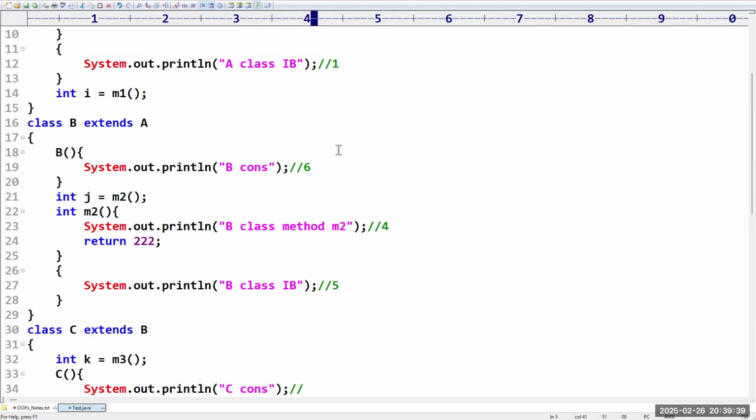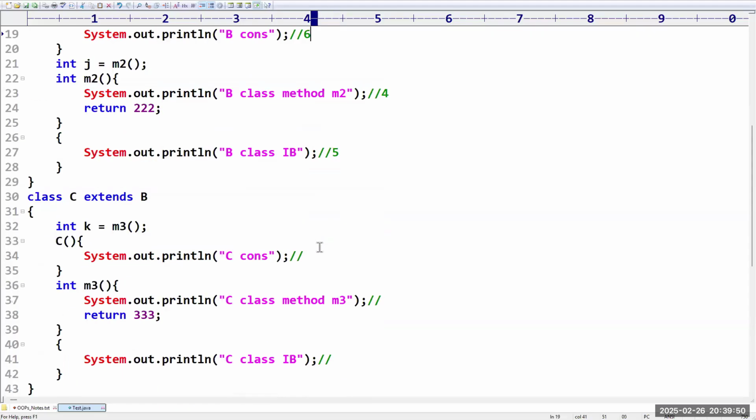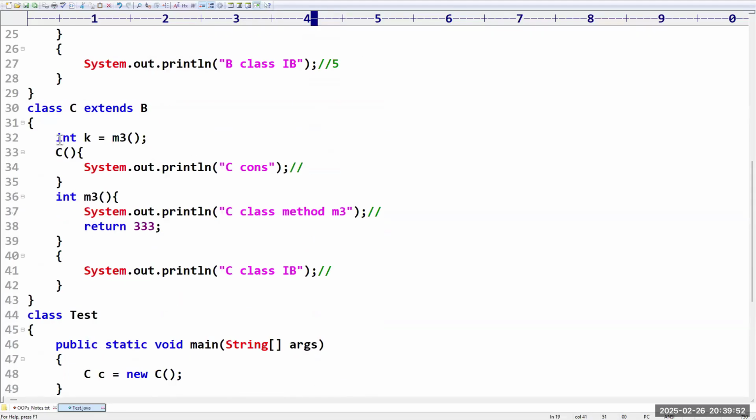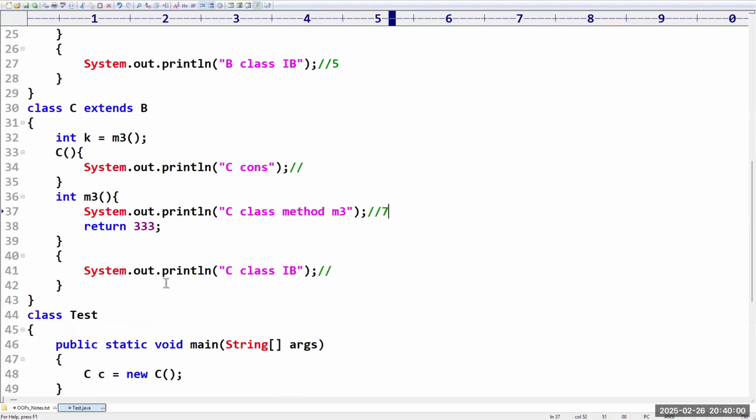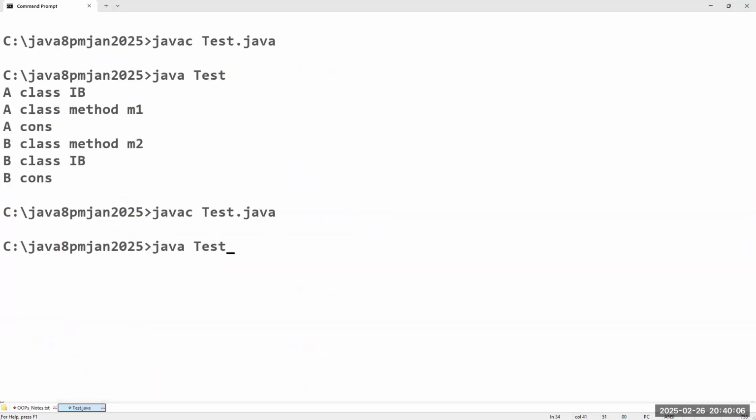Then it will come to B. Now what will happen? The instance variable, then the instance block, then the constructor. Then C class: the instance variable. That means this is the next line of output, correct? Yes, sir. The seventh line. Then the eighth line is nothing but this one. Then the ninth line is nothing but the constructor. Let me check, is it correct?